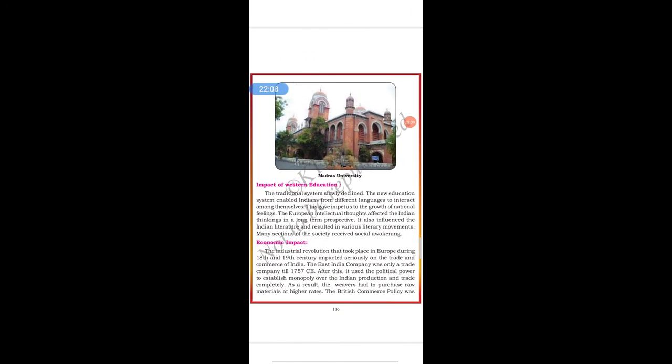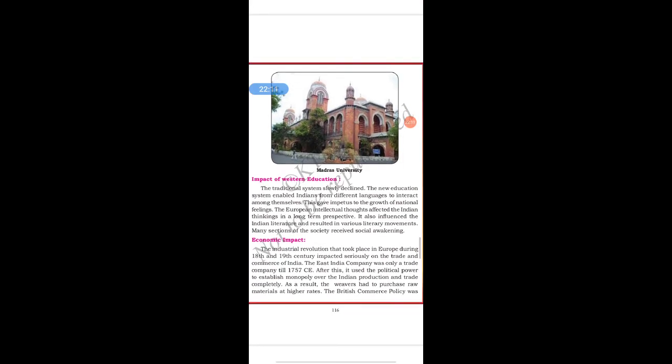Bombay University, you can see students, this is a university which was established by the Britishers in India. Here you can see the Madras University also.